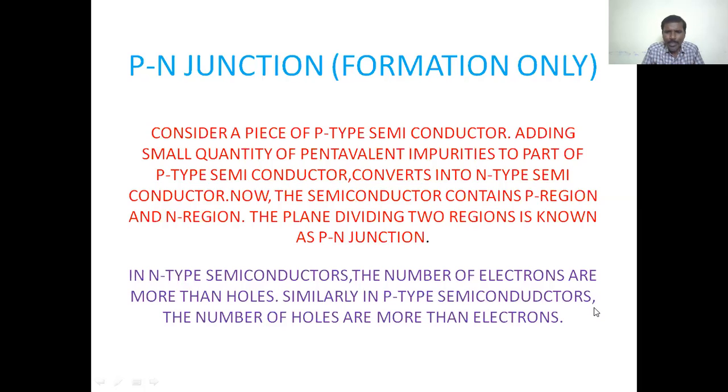Similarly, in p-type semiconductors, the number of holes is more than electrons. That is, the majority charge carriers in p-type semiconductors are holes, and the minority charge carriers are electrons.